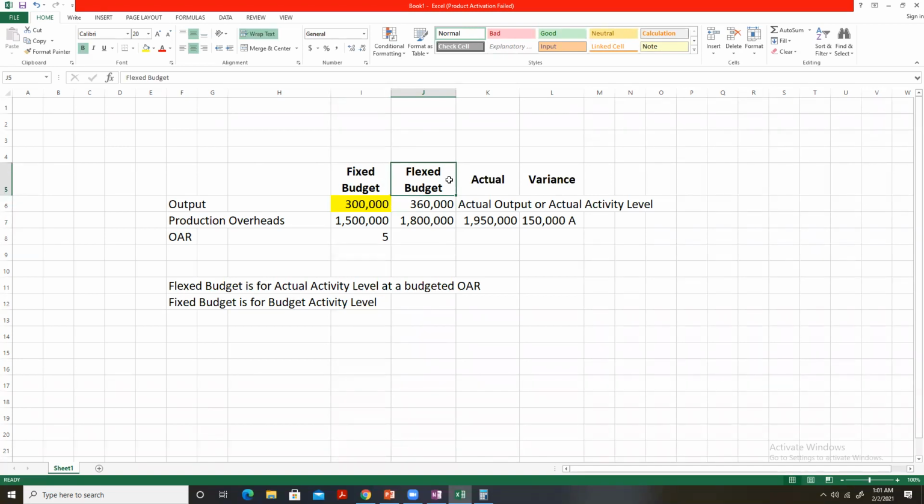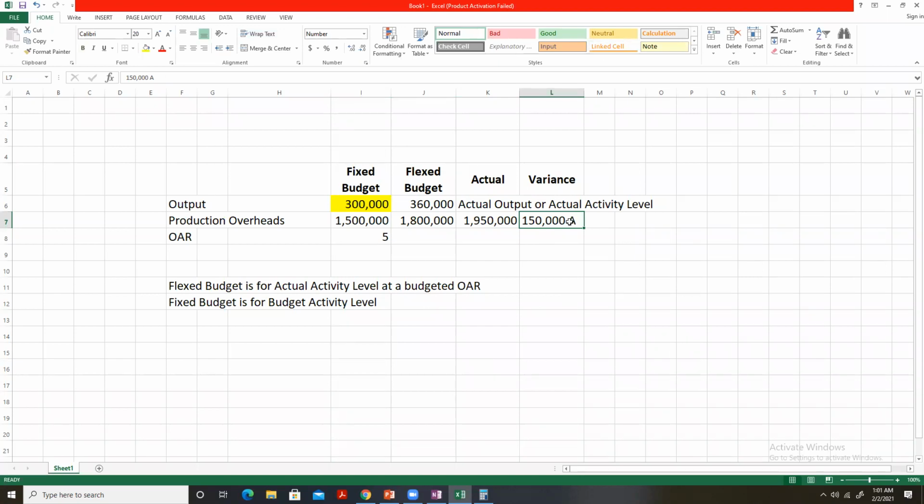We need to flex this budget to another activity level, that is our actual activity level, the actual output. And once we flex this budget in this way, we make a comparison between the actual results and the flex budget to arrive at variances.